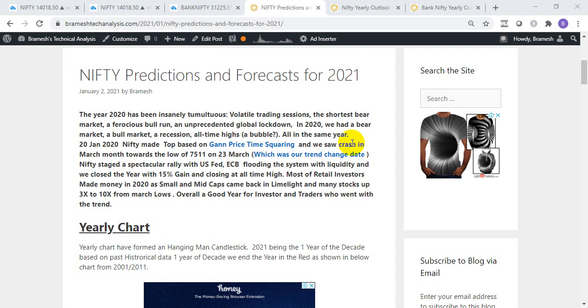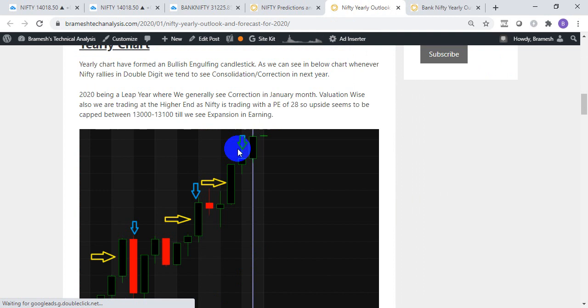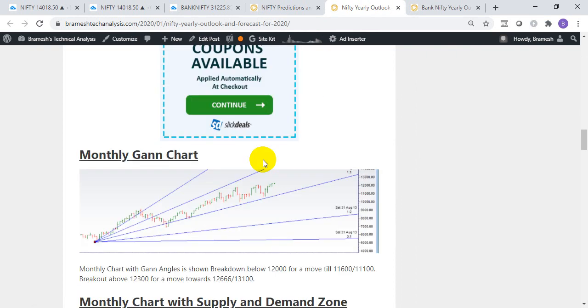every year. So this was my last year's forecast, in which we discussed the yearly chart, and we were expecting a correction in the market because the PE was almost trading at 28. At that time the interest rates were quite high, and we were expecting a fall in the market, which we got. And after that, it was a crash due to COVID.